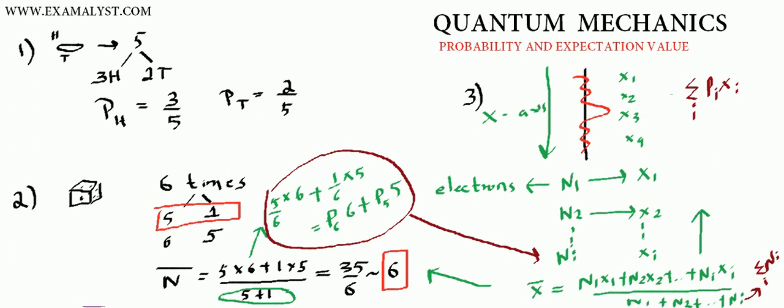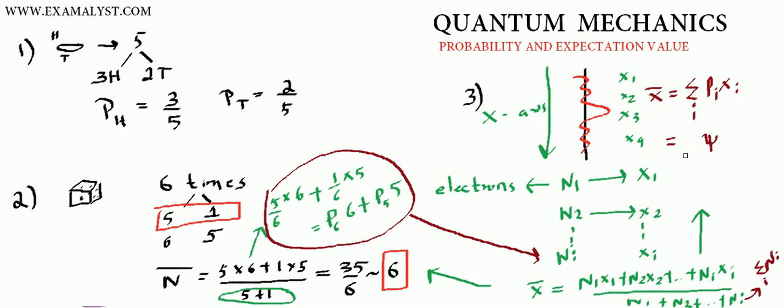So what is this that I'm actually calculating? I'm calculating the most expected position of x where I'll get maximum number of electrons. Now can you tell me what is the probability in case of quantum mechanics? Instead of writing a sum, let me write things in a continuous manner.